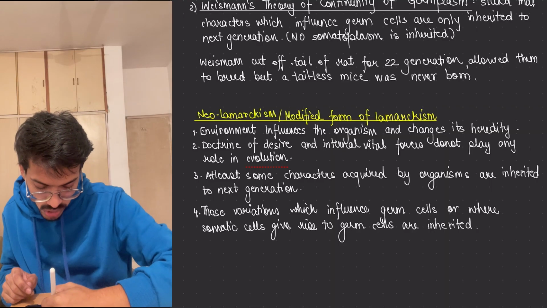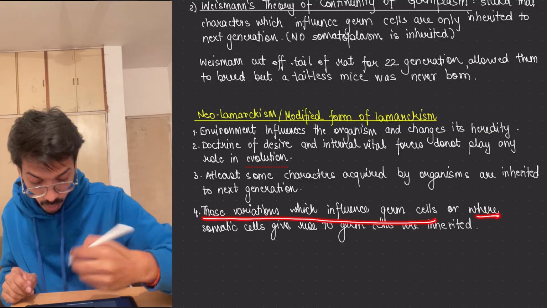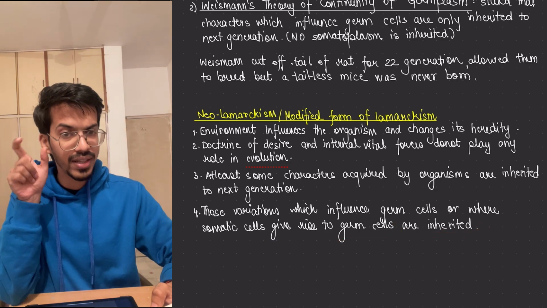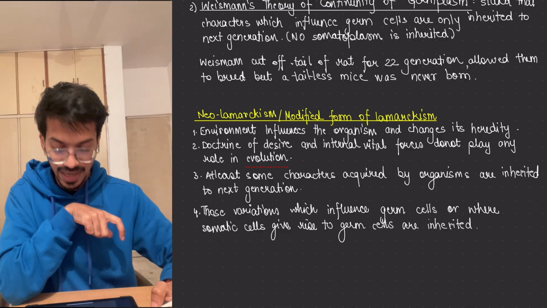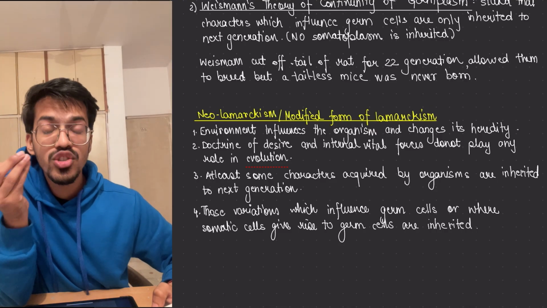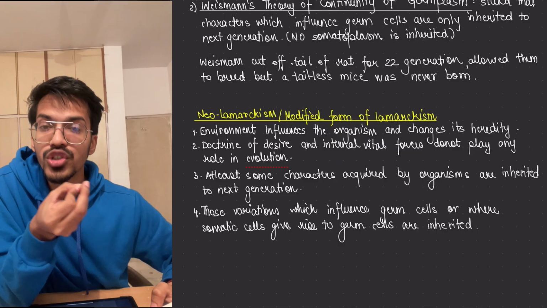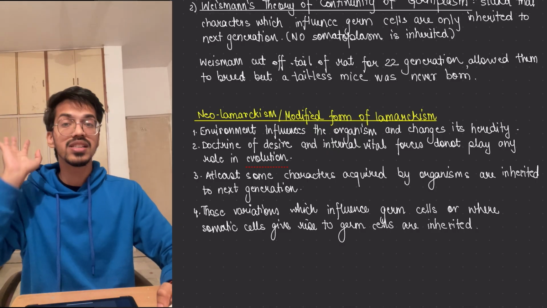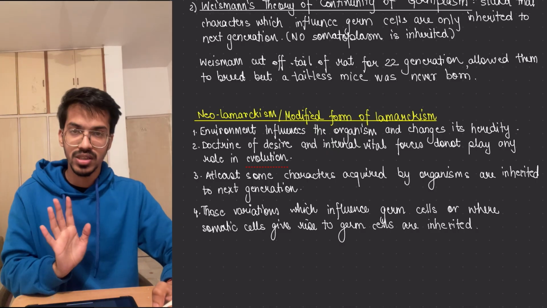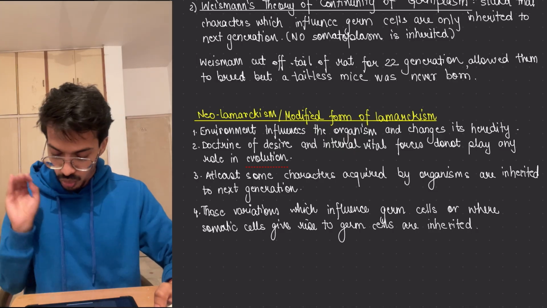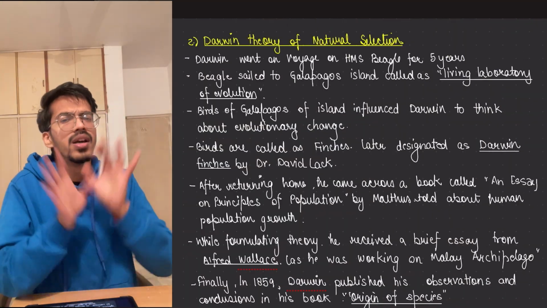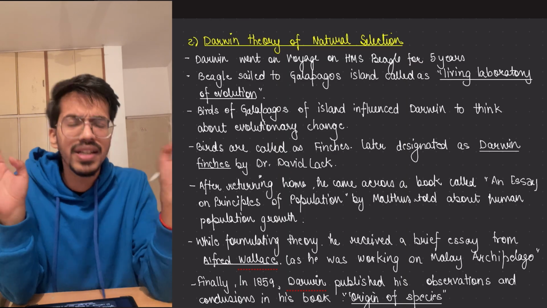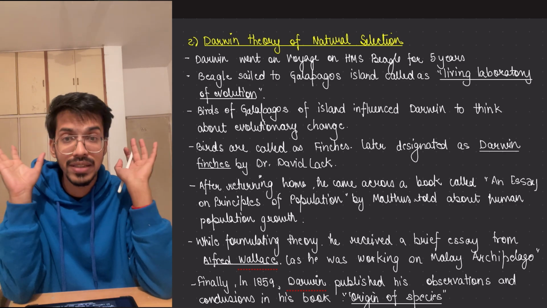Next, those variations which influence germ cells, or where somatic cells give rise to germ cells, are inherited. The first point you know. The second point is that somatic cells give rise to germ cells. Initially a somatic cell differentiates into a germ cell forming mother cell, right? So if there is any problem in them, or within the germ cells, then there will be a change. With this, neo-Lamarckism, the modification of the theory, comes. The theory was simple: use and disuse of organs, the giraffe example, the problems, everything we have studied. Anything can come in your exams as a statement based question.